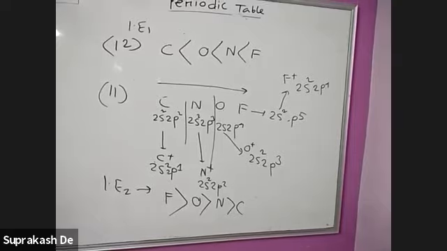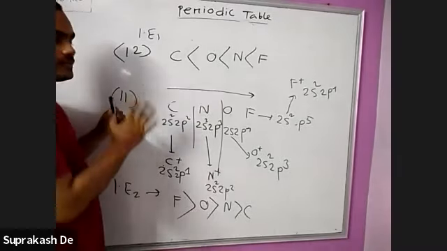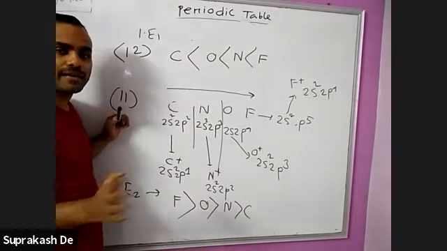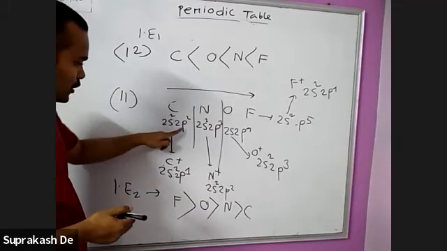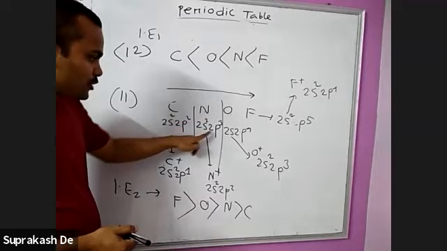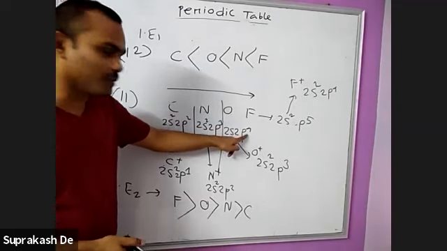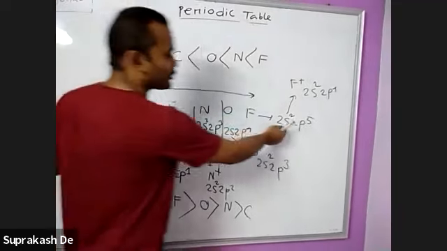So, like number 12, it was written first ionization potential. So we didn't remove anything. But for the second one, we removed one. First ionization enthalpy means I remove one electron. I am writing carbon here 2s2 2p2, nitrogen 2s2 2p3, oxygen 2s2 2p4, and fluorine 2s2 2p5.